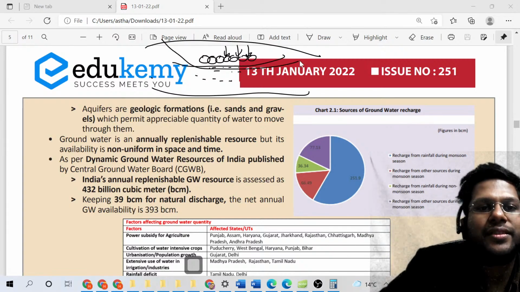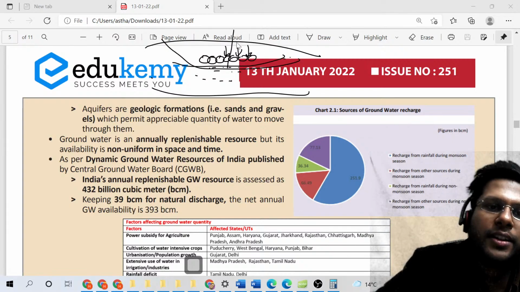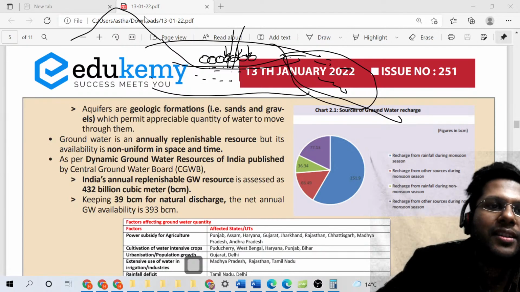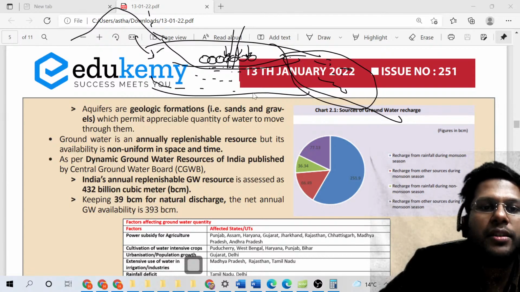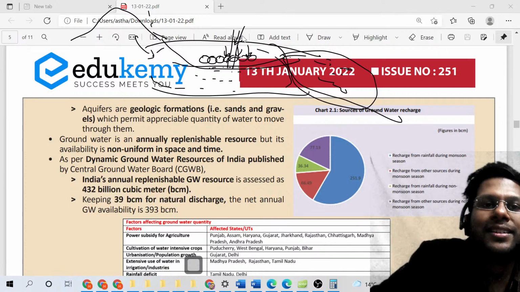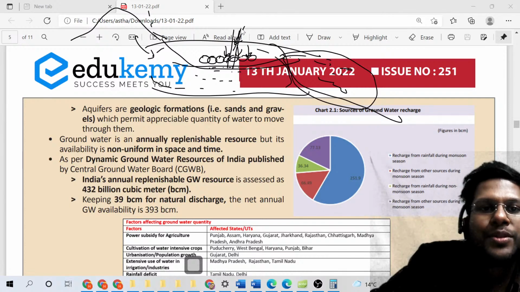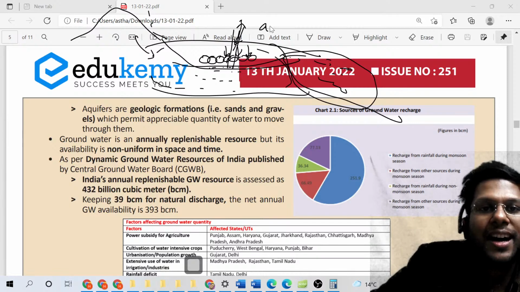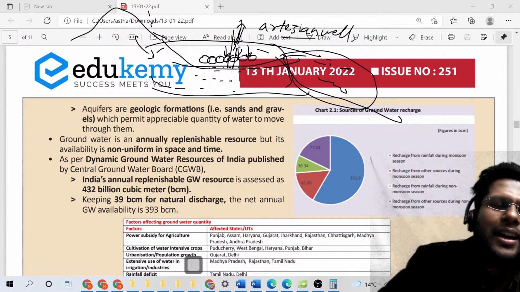So these are the reserves, right? And if we drill through them, the pressure, see, suppose this is the surface level and there's a pond here and there is a mountain here, and from all the places the whole aquifer is getting water recharged here. So if we drill a hole here, a duct here, this duct might ensure that water comes out of it even without external pressure, and this is what is called an artesian well. Artesian wells do exist at many places.